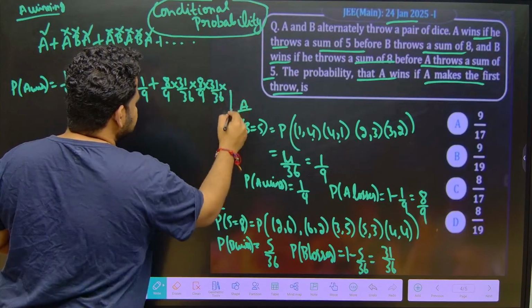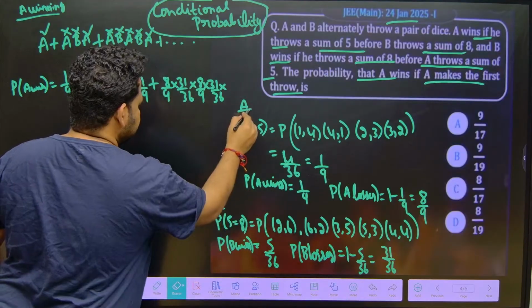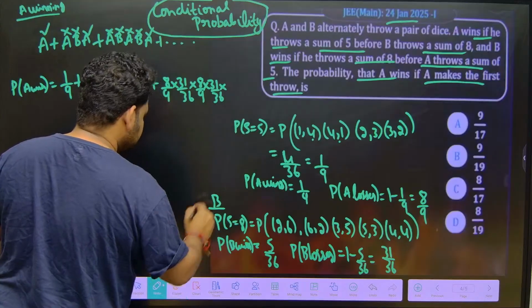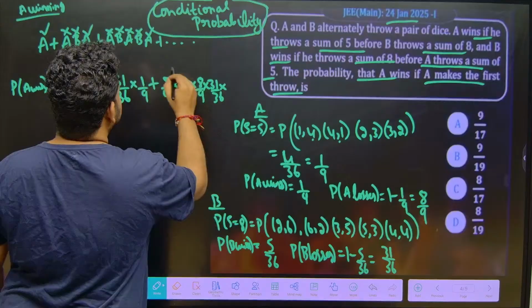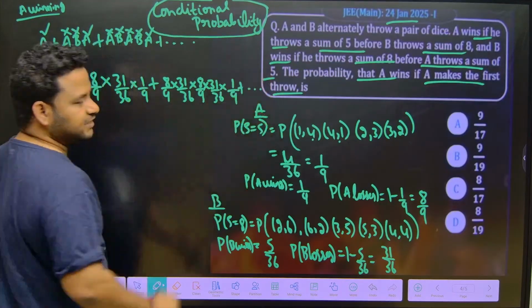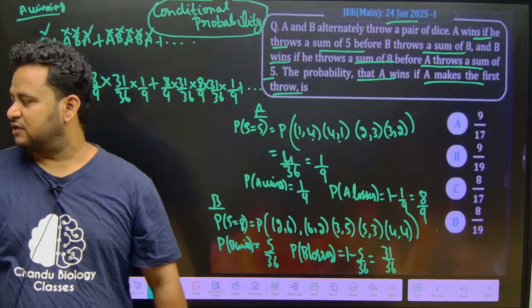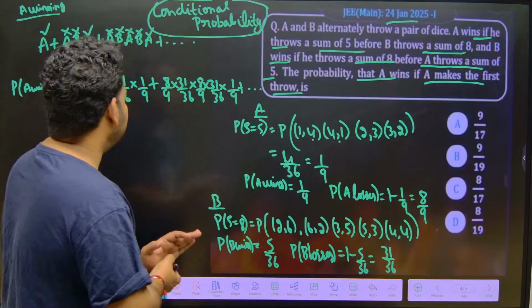A winning here is, just a minute. I am talking about A here. A winning here, this will become 1 by 9, plus this will go on up to infinity. This one will go on up to infinity. So how many terms can we take?